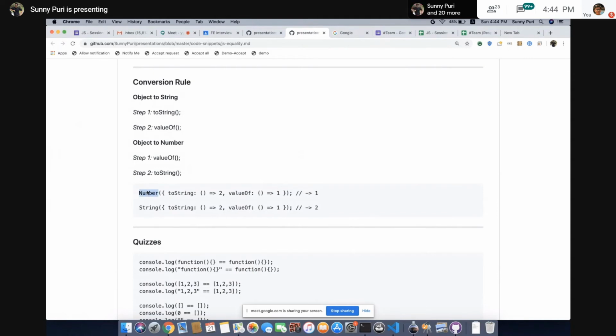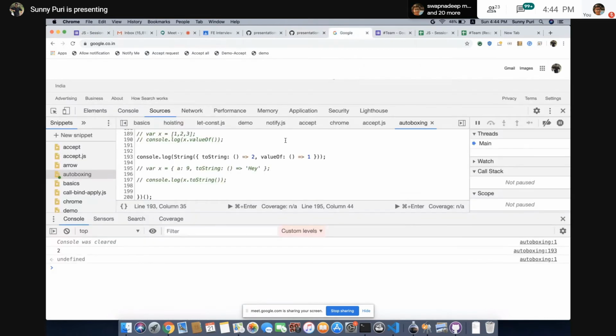I've just created a mock object. I wanted to know, if we pass an object to a number, if I'm converting an object to a number, which function do they call first? They're calling valueOf. In case of string, they're calling toString first. That's why 2 is coming. So I have mocked the data. It's simple. Don't worry about all these things. If you are confused, this is not that important.